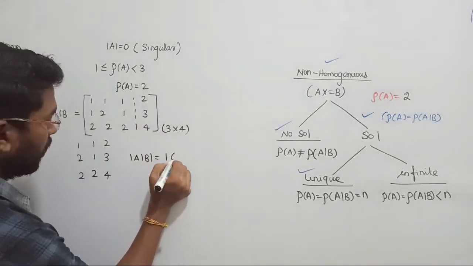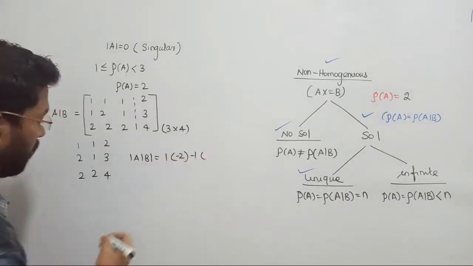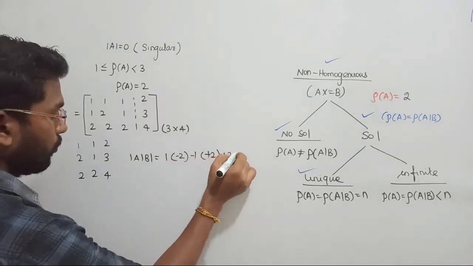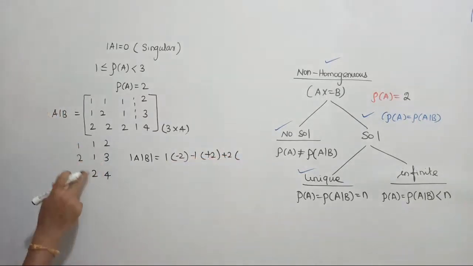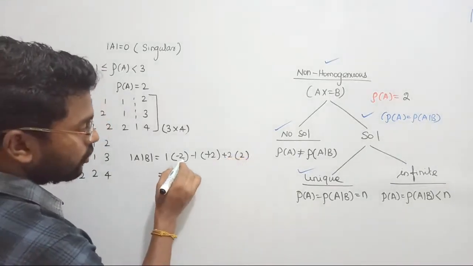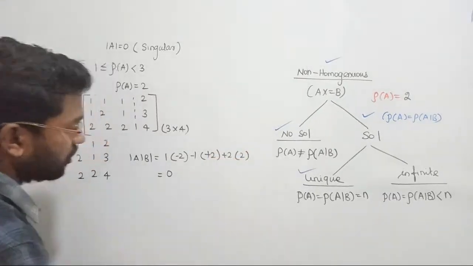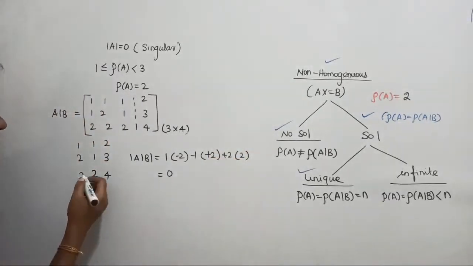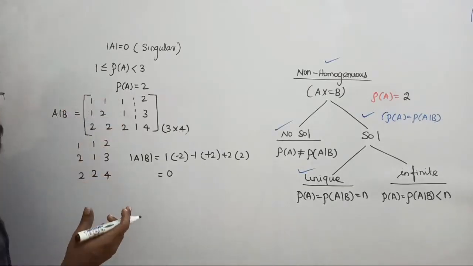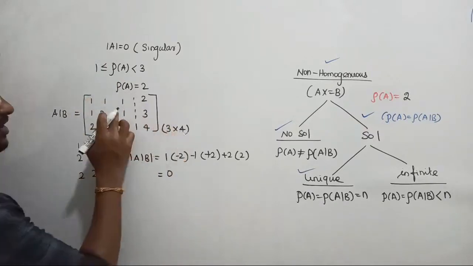That should be equal to 1 into 4 minus 6, which will give you minus 2, minus 1 into 8 minus 6, which will give you plus 2, plus 2 into 4 minus 2, which will be 2 only. Such that what I am getting, minus 2 will be minus 4, and here it is plus 4, so it is also equal to 0. Let's take some other possibilities. I took the first 3 columns, which are 0 because that is matrix A. The second 3 columns are also going to be 0. Let us take the third possibility.